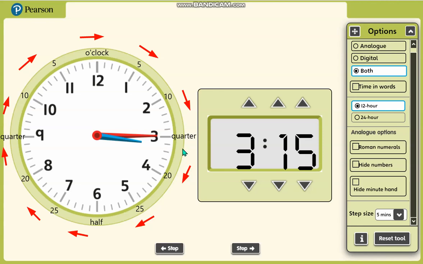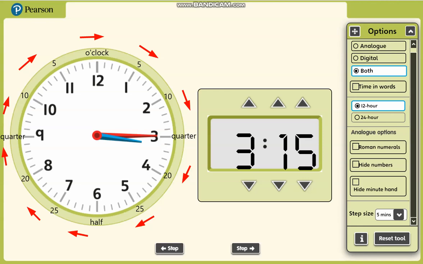Why is it quarter? Remember, if we divide this clock into 4, the first quarter would always be here, and the last quarter, if we eat our pizza, would always be this one. Okay, so let me erase this one first, and then let's go back to our to or past.